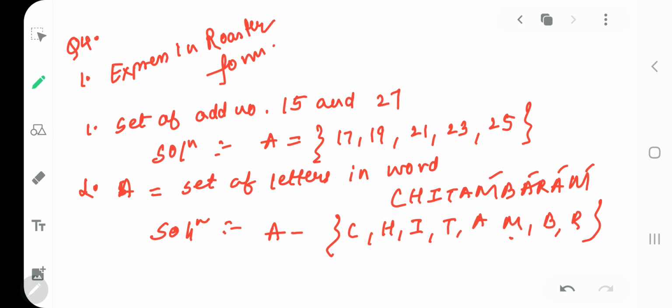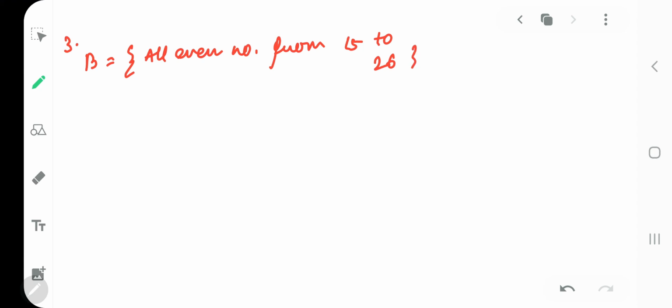Next is third. In third we have B is all even numbers from 15 to 26. Can we do that on our own? Yes.